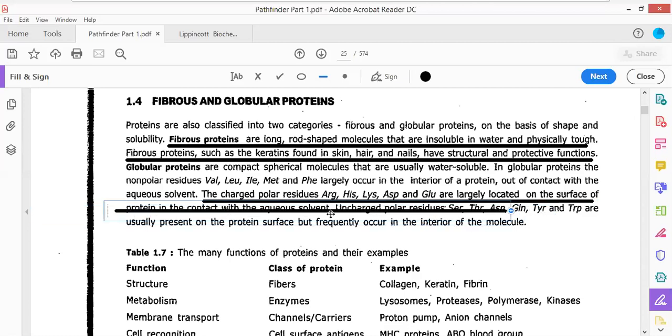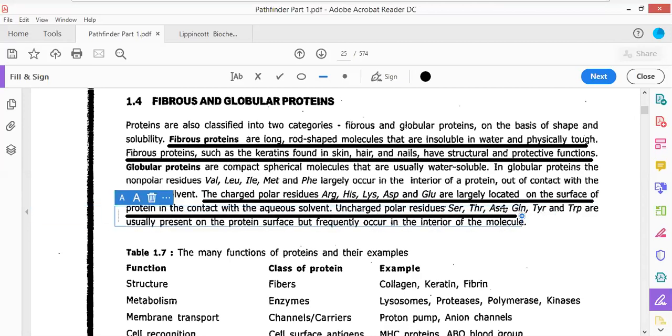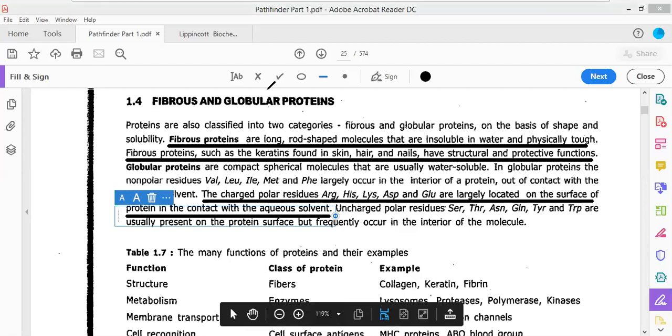Charged amino acids are on the outside of globular proteins, and uncharged amino acids are in the interior. These are non-polar residues, meaning there is no charge on them. They occur in the interior of the protein. These non-polar amino acid residues occur in the interior of the protein, and polar amino acid residues are on the exterior side. This is what I was telling you.